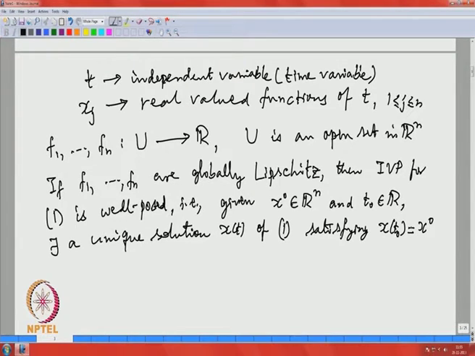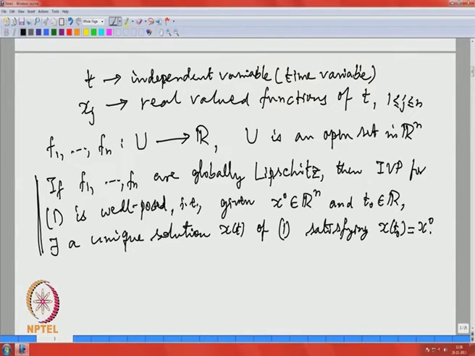For the time being these assumptions on the functions f1, f2 are sufficient in order to introduce some notions, and later on in fact we need more, and we will add those hypotheses on these functions as we go along. This is guaranteed for us from the existence theory once we assume this global Lipschitz condition on these functions.